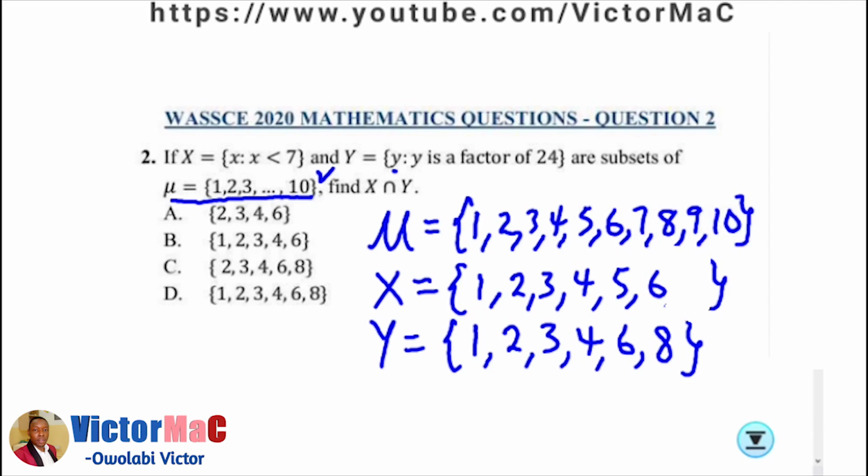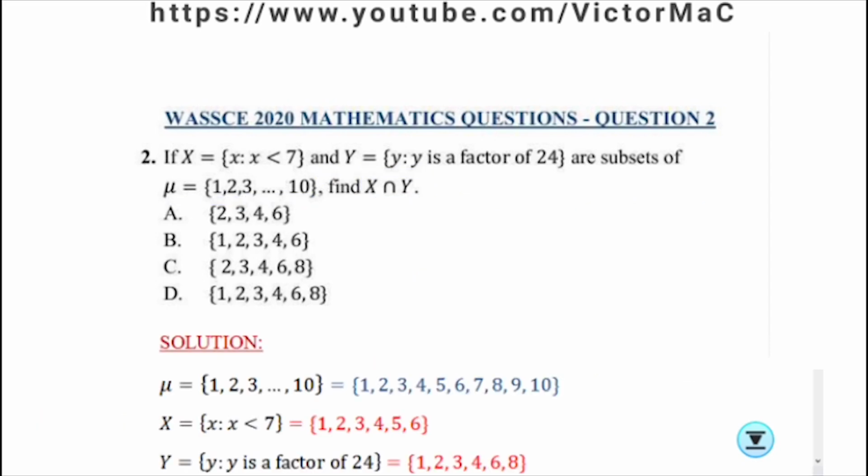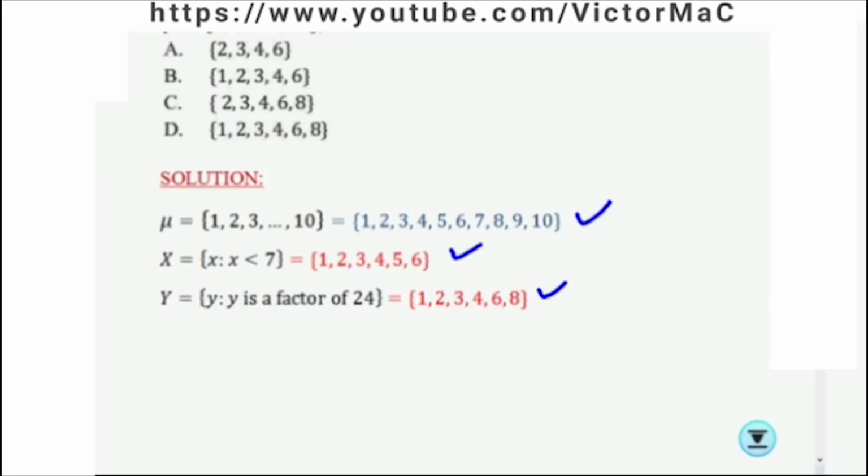And we're to find X intersection Y. X intersection Y means what are the elements common to X and Y? What's the intersection between them? Looking at the board now, we have this summary. This is the universal set again. There's the X, there's the Y. So what are the elements common to X and Y?